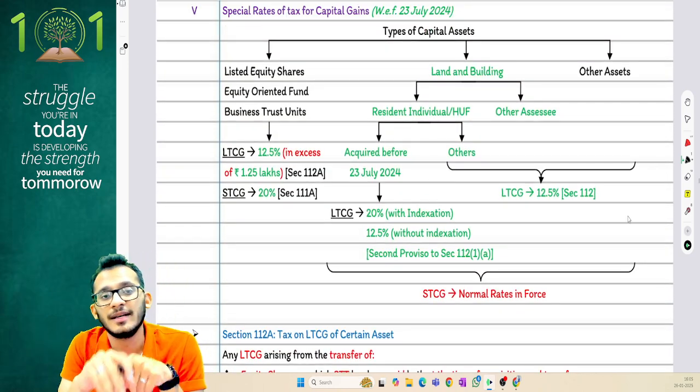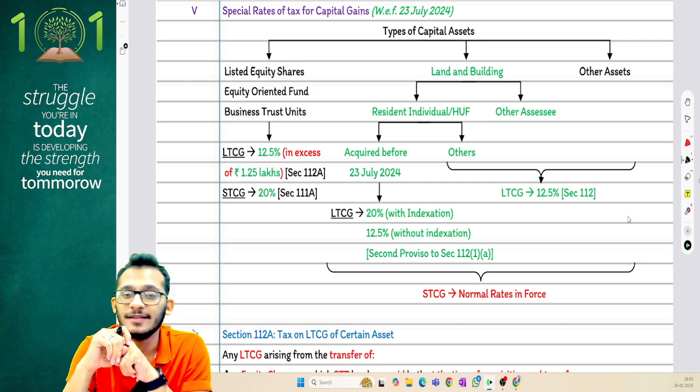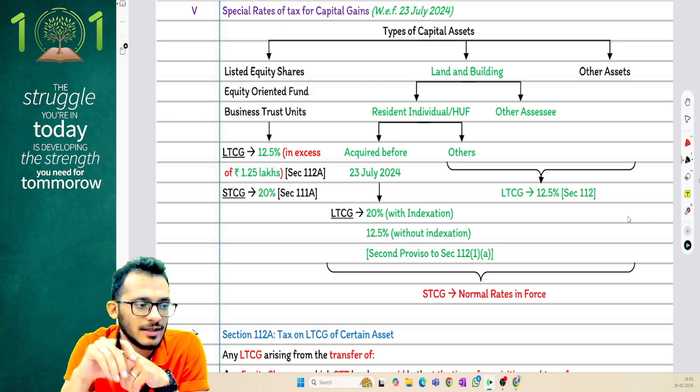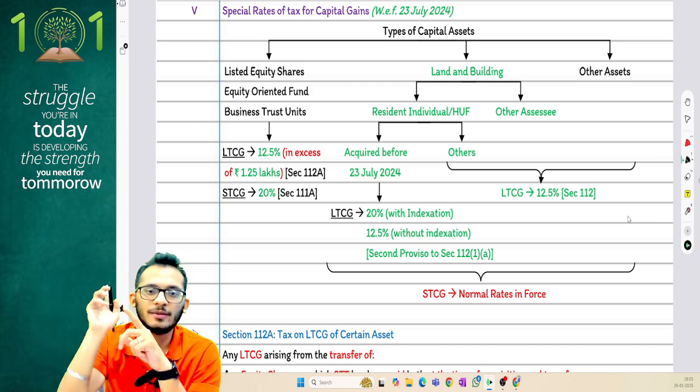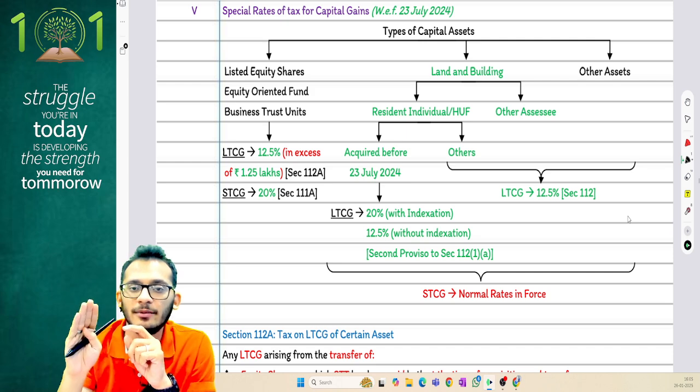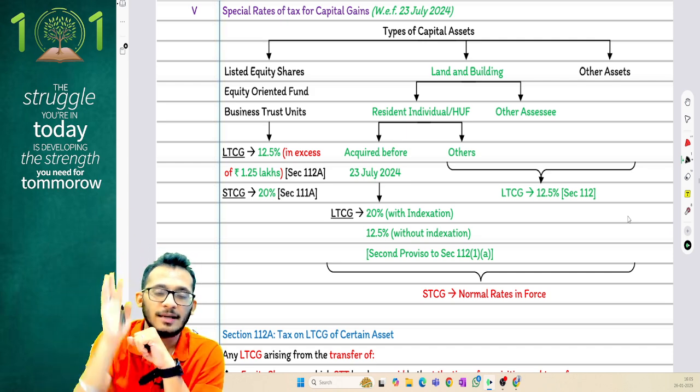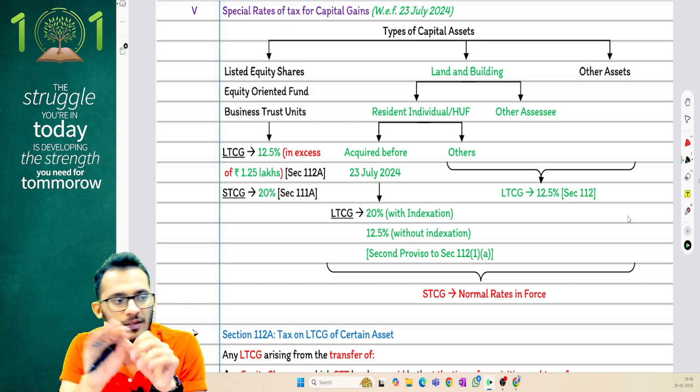Now you'll find a similar table in your book as well, people, where you'll talk about special rates of taxes. In the special rates of taxes, you have only items post 23rd July. Don't worry about the items pre 23rd July, people. That you've already discussed in chapter number 2, so it is already covered there. You can stick to that.